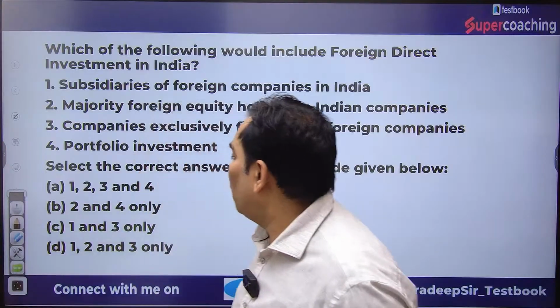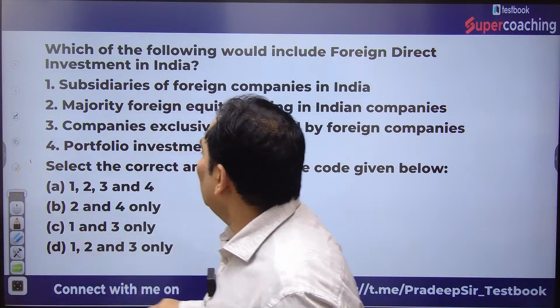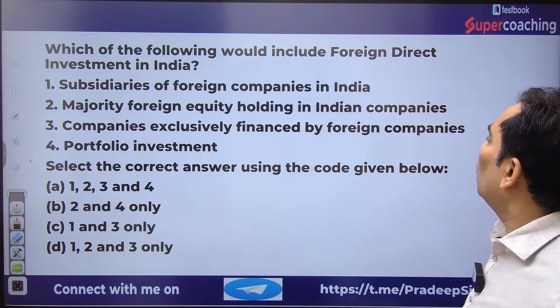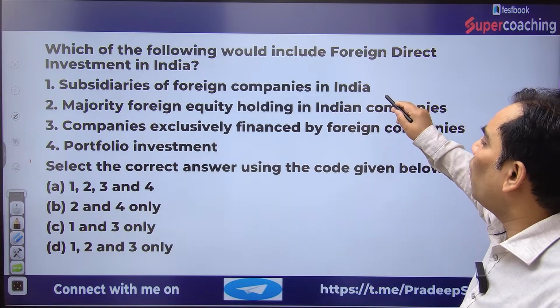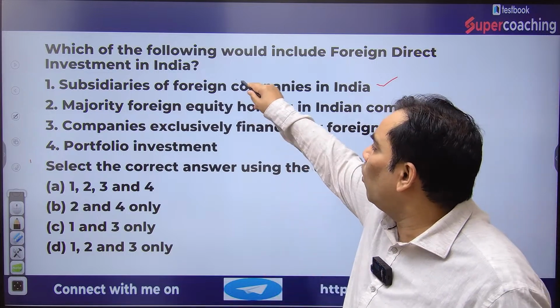So now focus on the question. What is the question? Which of the following would include foreign direct investment: subsidiary of foreign companies? If it is a foreign company subsidiary, it is definitely going to be part of FDI.